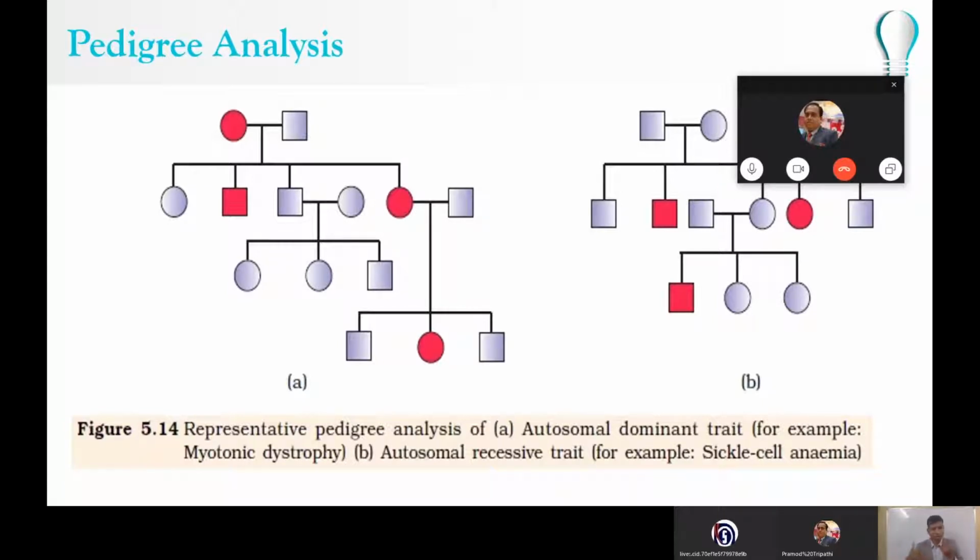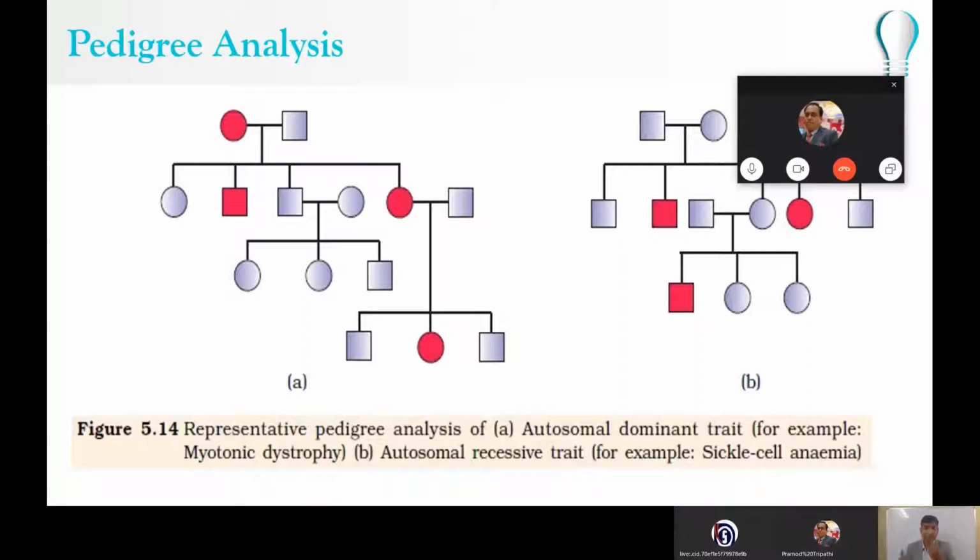Now, what are they going to ask from this chart? There is nothing written on it. From the chart itself, you have to tell whether the trait is autosomal dominant, autosomal recessive, or sex linked. So how do we know all these things? That we should know.